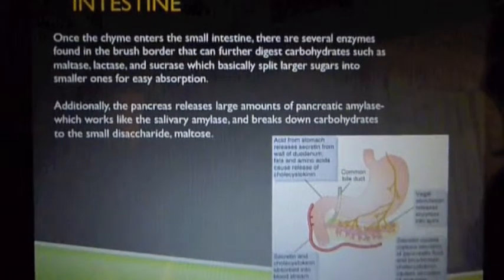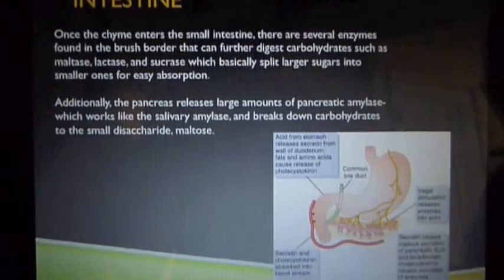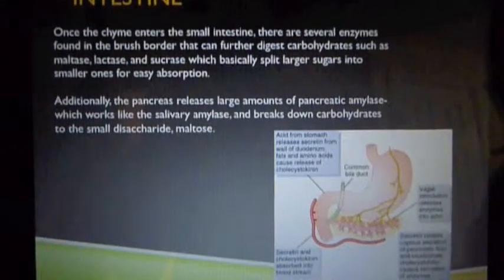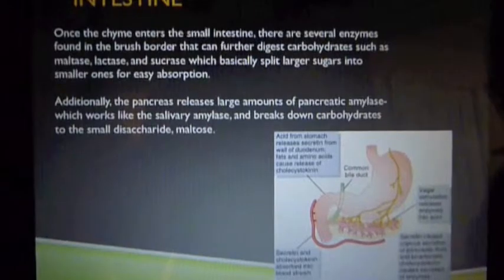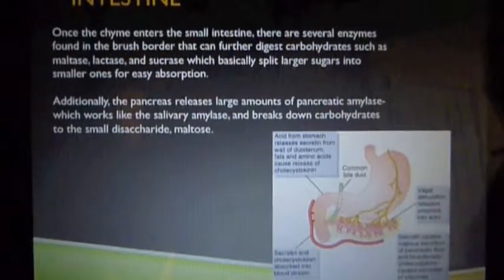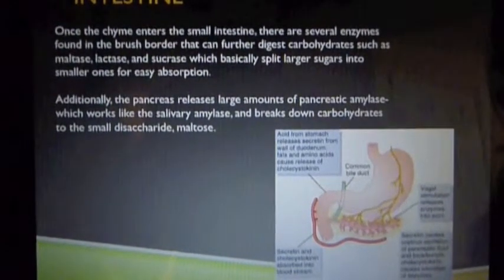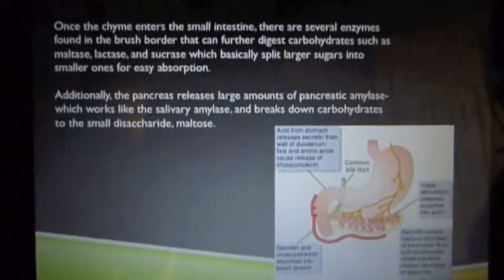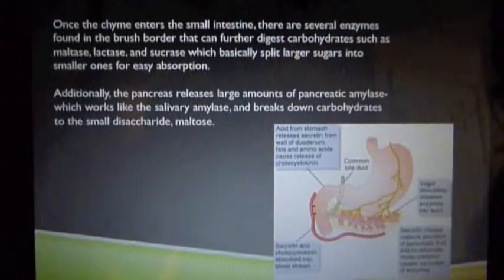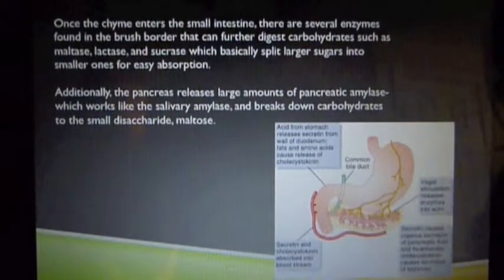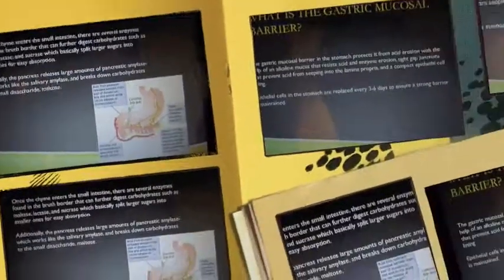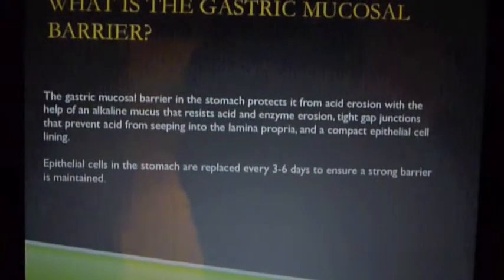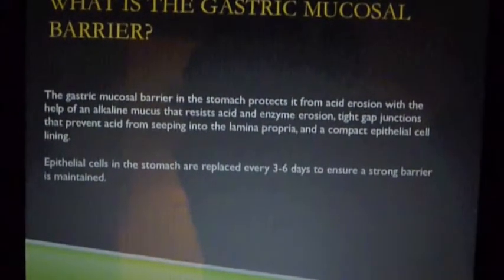Once the chyme enters the small intestine, there are several enzymes found in the brush border that can further digest carbohydrates, such as maltase, lactase, and sucrase, which basically split larger sugars into smaller ones for easy absorption. Additionally, the pancreas releases large amounts of pancreatic amylase, which works like the salivary amylase and breaks down carbohydrates to the small disaccharide maltose.